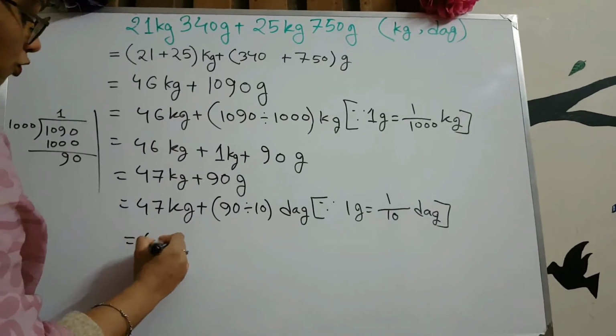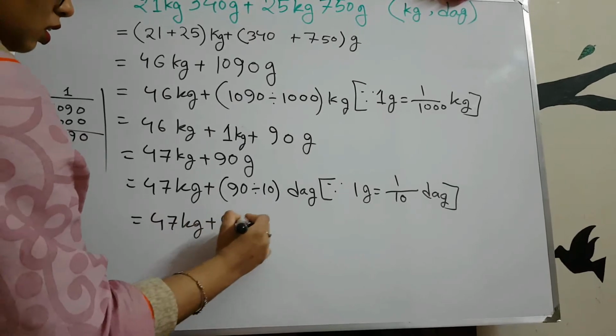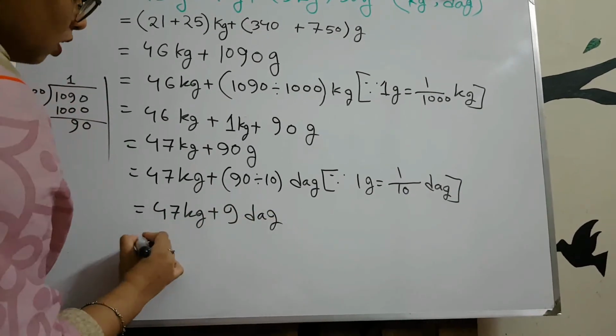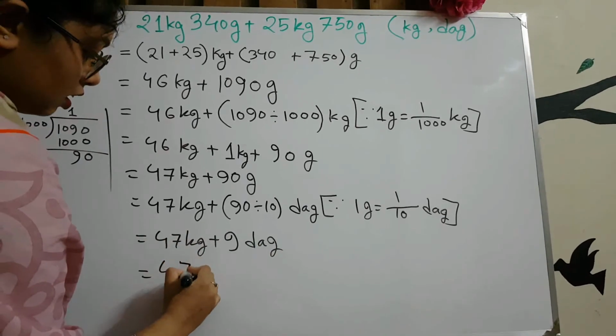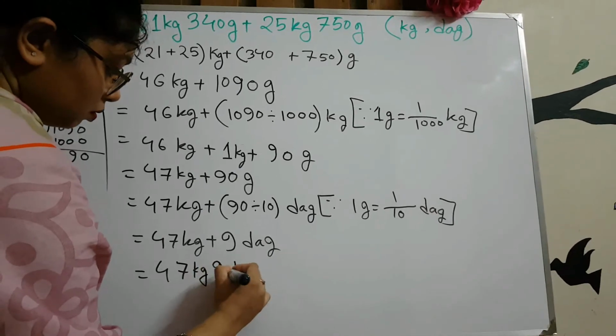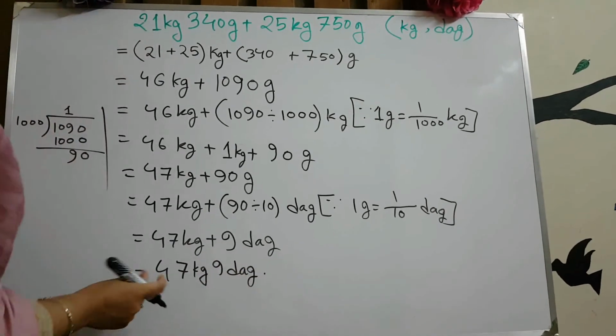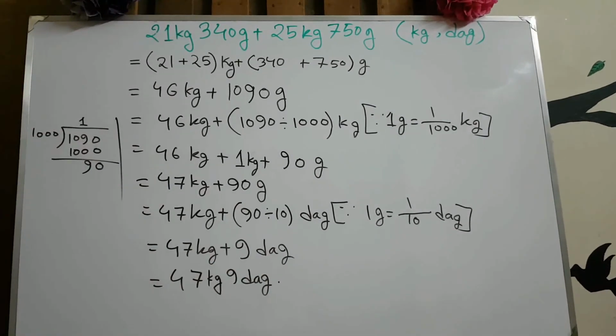Okay, so 47 kg plus 9 decagram, and here we already have our answer, so we can avoid the addition sign. So the answer is 47 kg and 9 decagram.